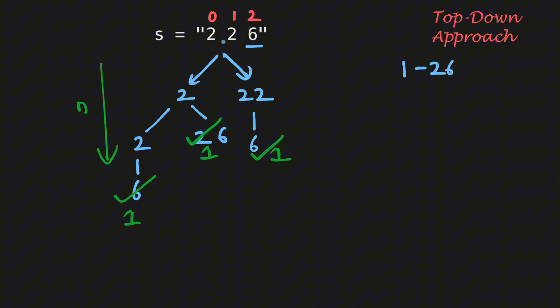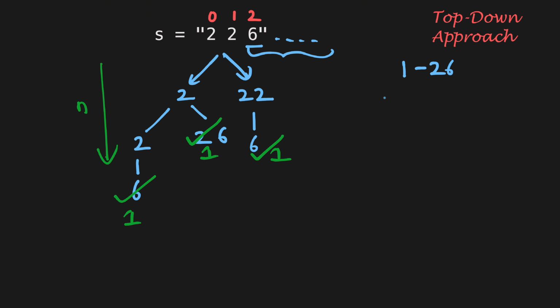Now let's see how we can make this process more efficient. When decoding a substring, we notice there is repetitive work. For example, in this recursion tree for this small string 226, we see that digit 6 is decoded twice. And similarly for the larger string, the subproblems will be decoded multiple times across different recursive paths. So to optimize this, we can observe that if we are at a certain index in the string, the number of ways to decode the substring from that index to the end will always remain the same, regardless of the path taken to reach that index. So this opens up the opportunity for memoization or caching.